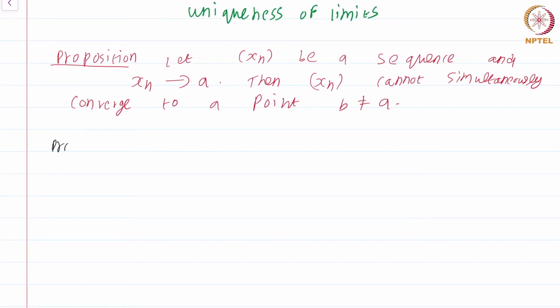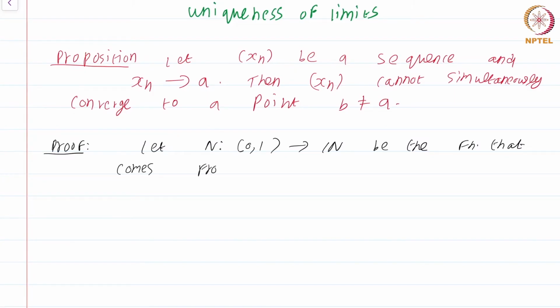Proof. Well, let N from 0, 1 to natural numbers be the function that comes from the definition of xn converging to A. Okay.